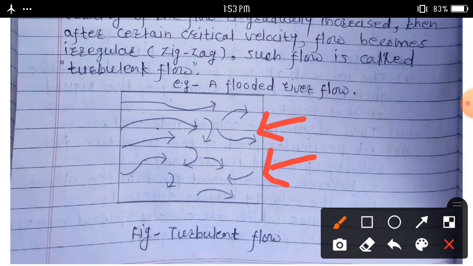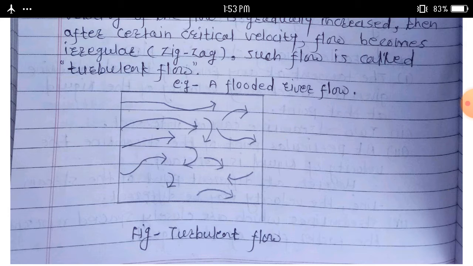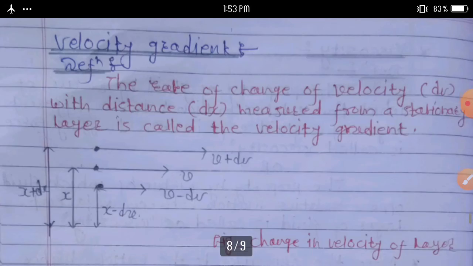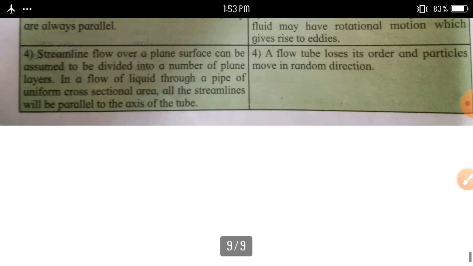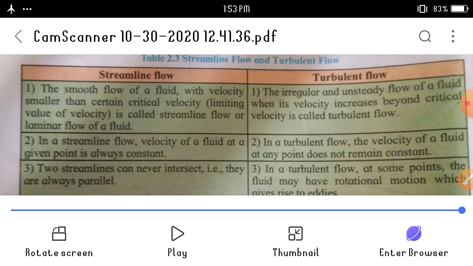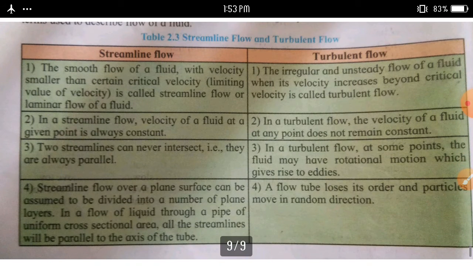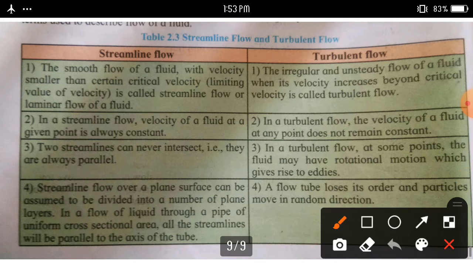Then we can discuss how to distinguish between streamline flow and turbulent flow. See these charts. First one is streamline flow.